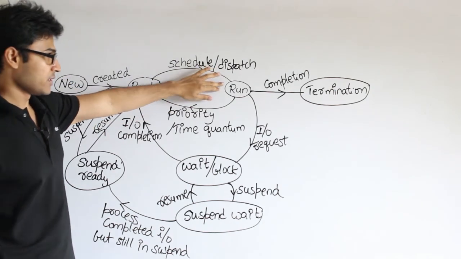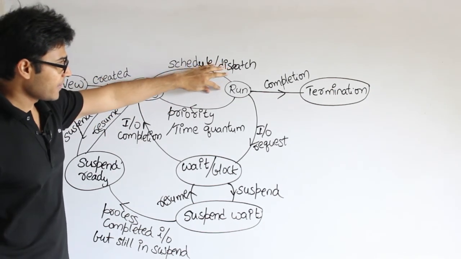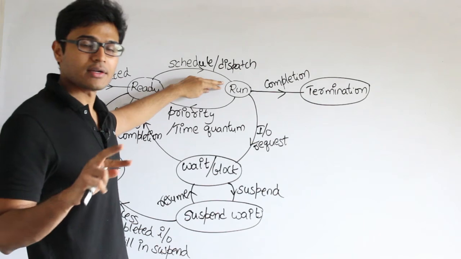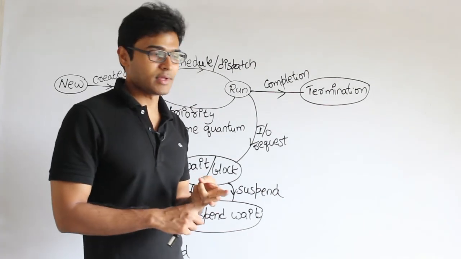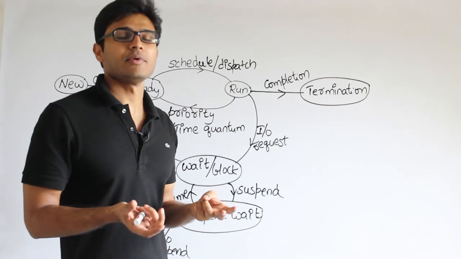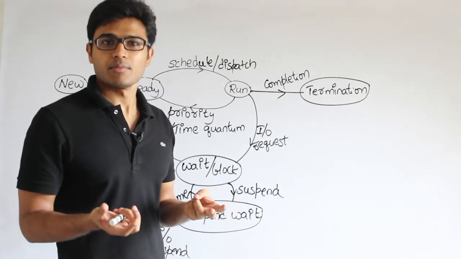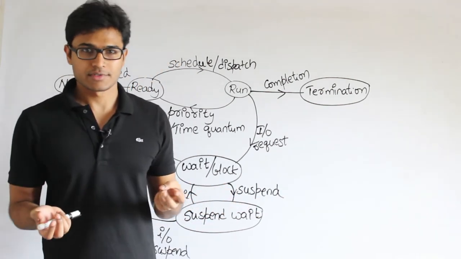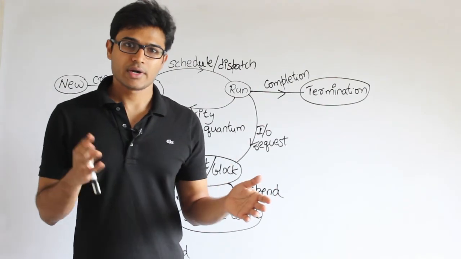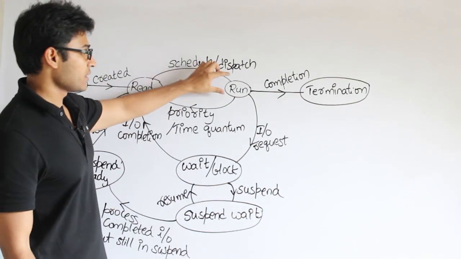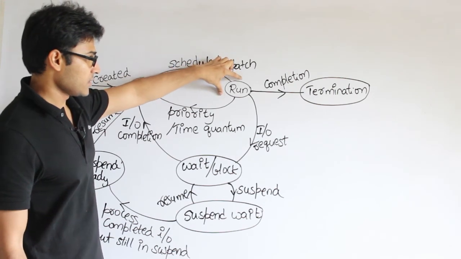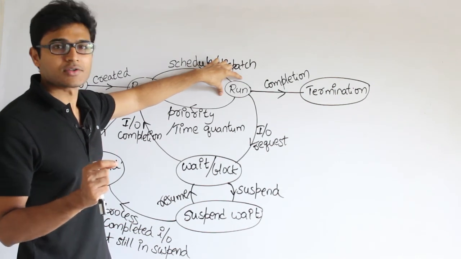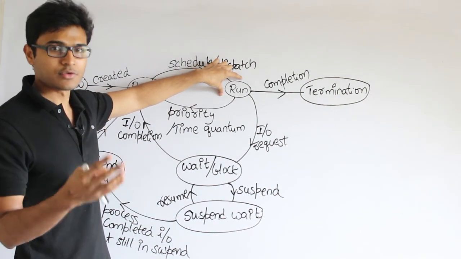Okay, let's say you are in the running state, which means you are given a process for running. Then first thing is, I told you that a process might contain 2 times. One is CPU time and the other is IO time. If a process has a lot of CPU time to be performed, then it is called a CPU bound process. If it has a lot of IO to perform, that is called an IO bound process, right? There are 2 categories, CPU and IO. Now if you are in this run state, watch it. If you are in this run state and suddenly you get an IO request, which means a process is suddenly asking for an IO, right?